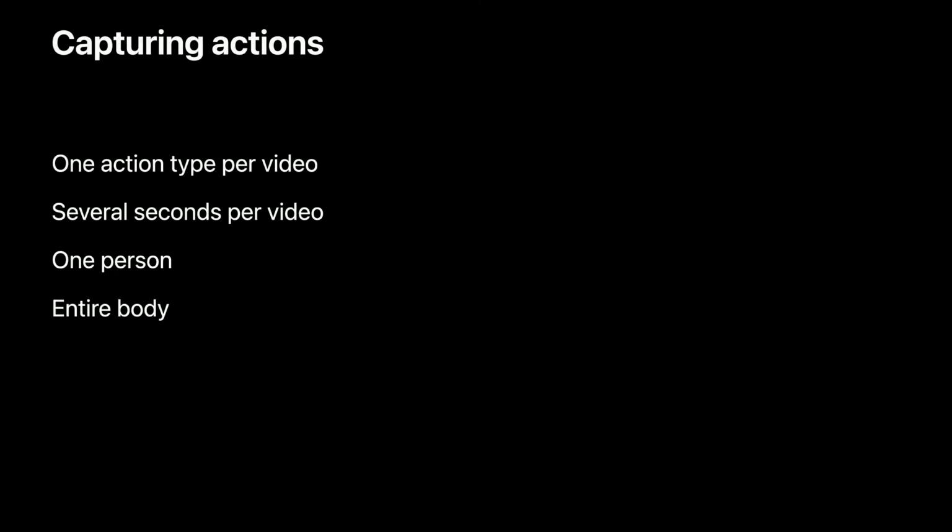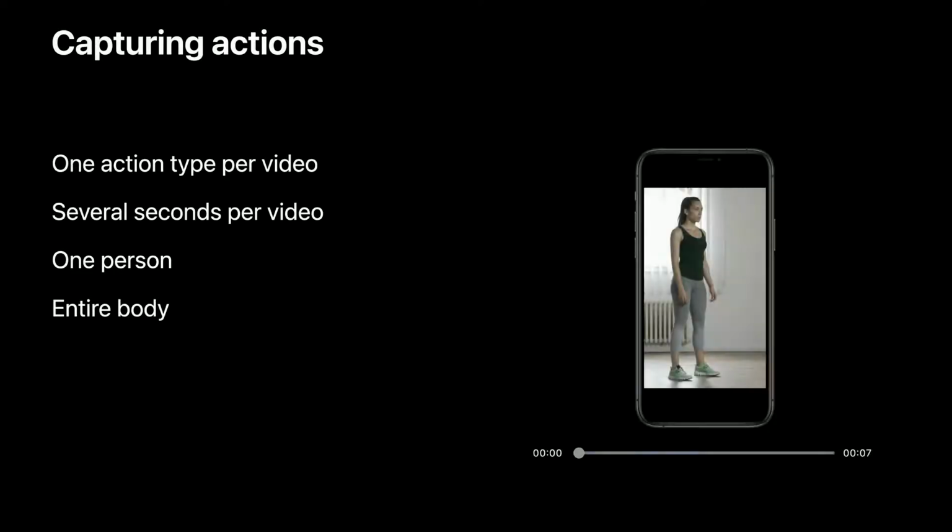We want our model to be able to tell when we're exercising and which workout we're doing. We need to collect videos of each of the 5 workouts: jumping jacks, squats, and 3 others. Each video should contain just one of the action types and should have just one human subject. After taking your video, if there's extra movement at the start or end of your video, you might want to trim these off in your photo app. We identify actions using the whole body, so make sure the camera can see the arms and legs throughout the range of motion. You might need to step back a bit.